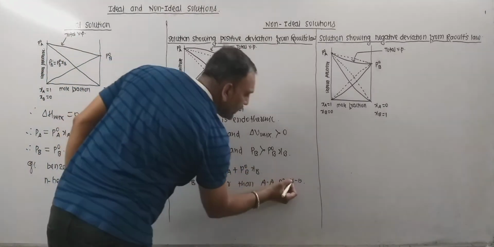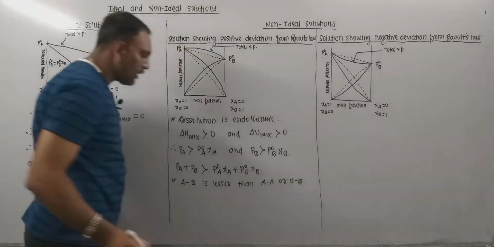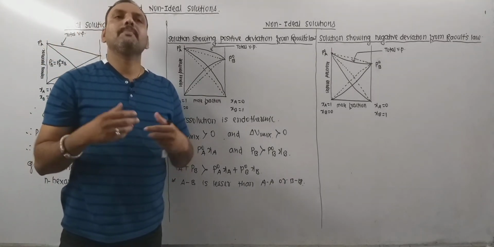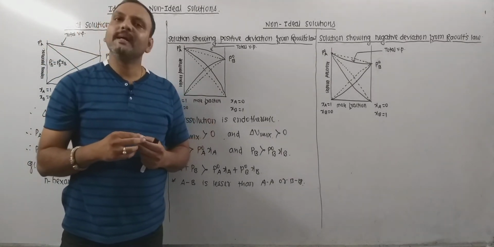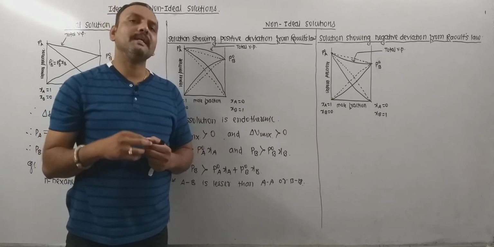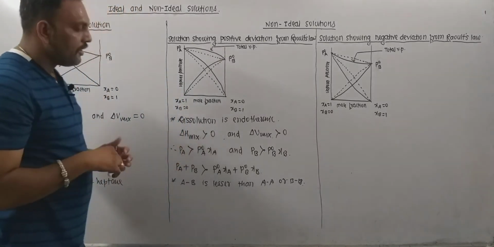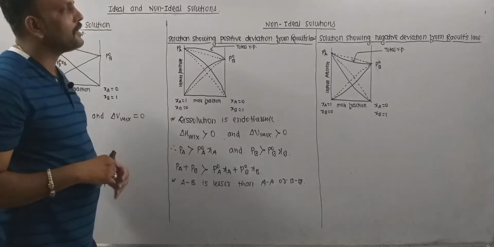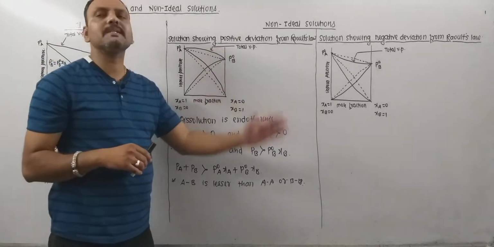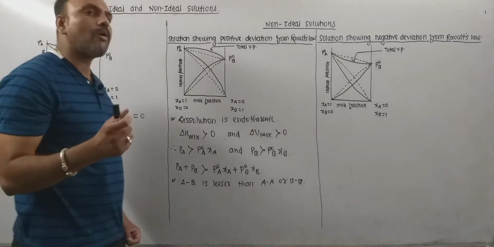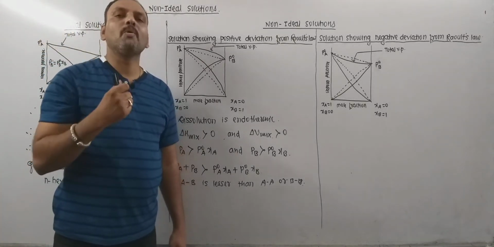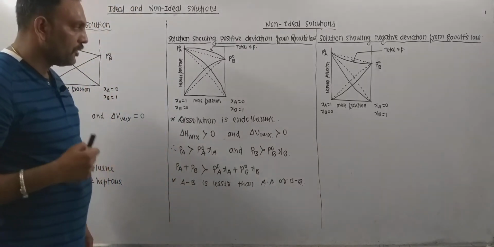So this leads to the greater vapor pressure of the solution, and if vapor pressure is higher, then ultimately the boiling point recorded is lower. So a non-ideal solution which shows positive deviation from Raoult's law records a lower boiling point than the components present in that solution.